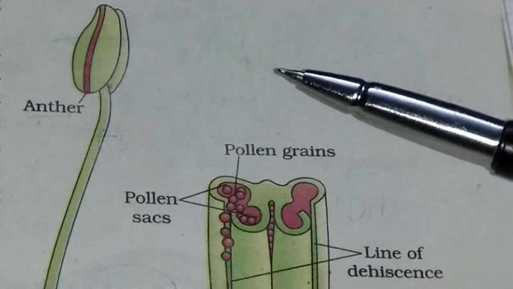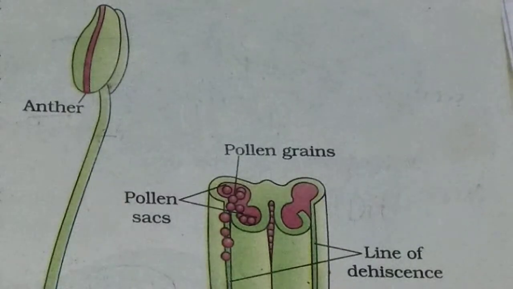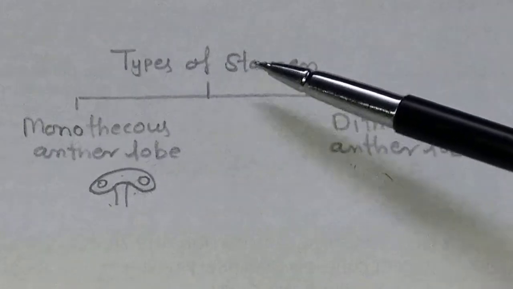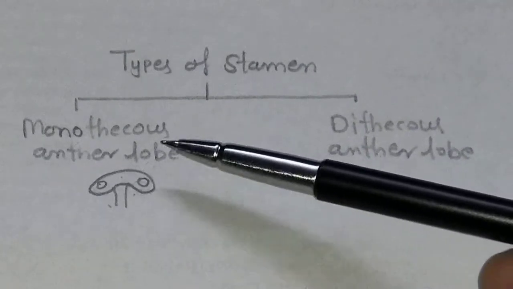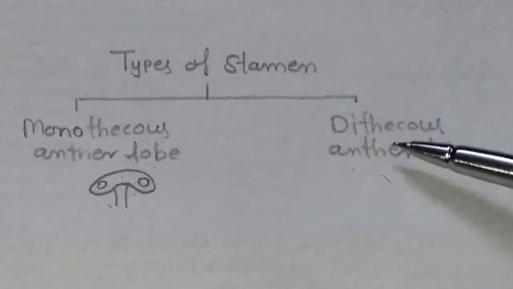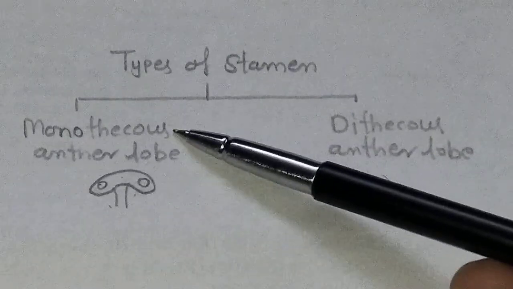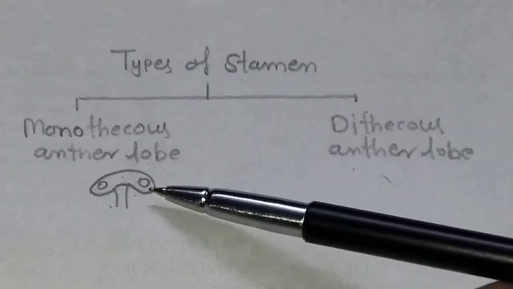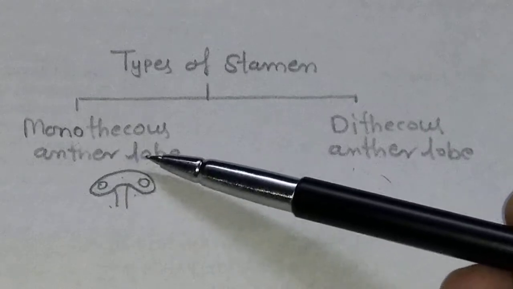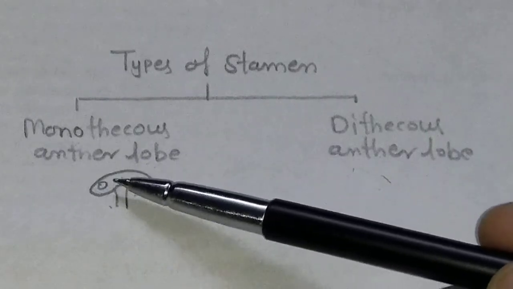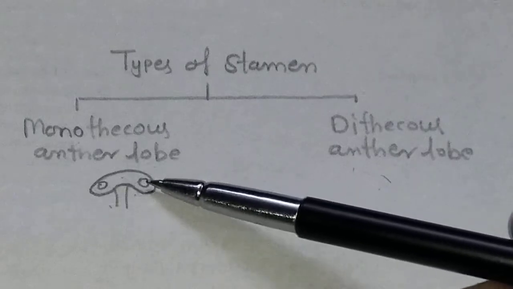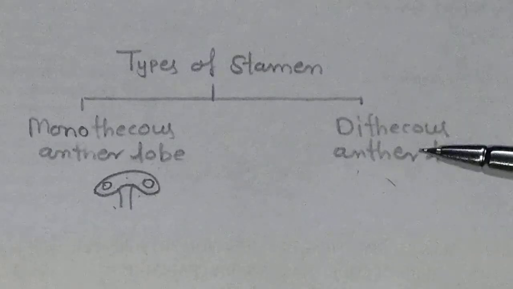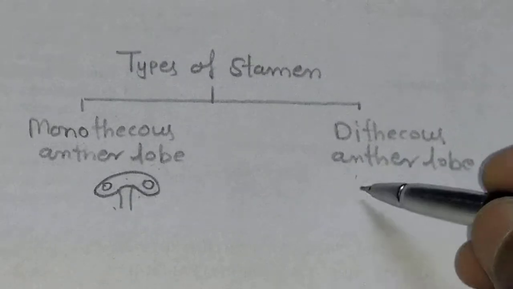See the flowchart of anther lobe. Types of anther lobe on the basis of their cell: monothecous anther lobe and dithecous anther lobe. Monothecous anther lobe is made up of a single cell. When we cut the transverse section of the anther lobe, we will find two pollen sacs or microsporangia, while the dithecous anther lobe is made up of two-celled structures that look like this.